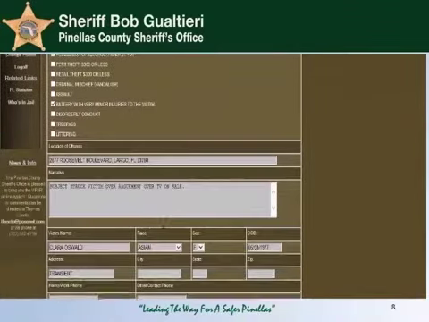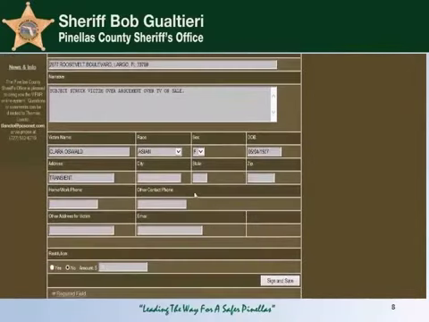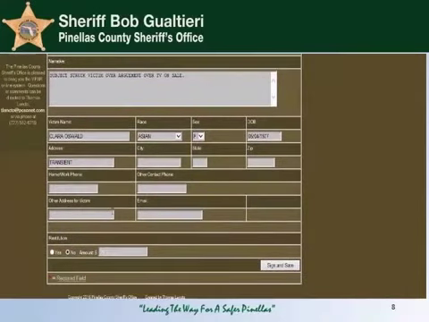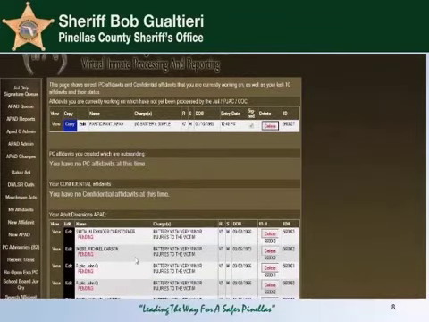Further down, you'll see where the eligible offenses are, as well as the location of offense, and please place a descriptive narrative in this area. Ensure the victim information is accurate, and also enter the restitution amount if applicable. Once all information has been entered, click Sign and Save. Once you click Sign and Save, a few things have happened. First, Viper has automatically generated an email to apad@pcsonet.com where an APAD specialist is waiting 24 hours a day, 7 days a week to assist.